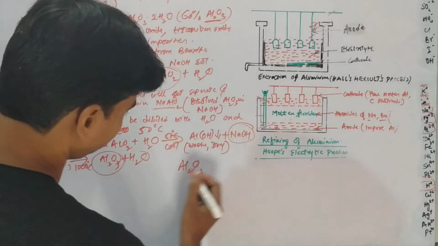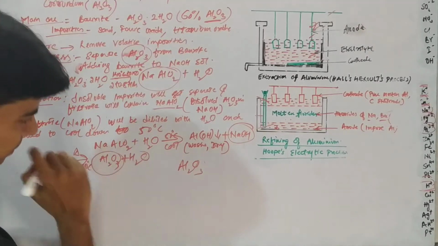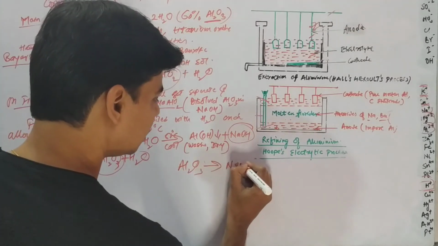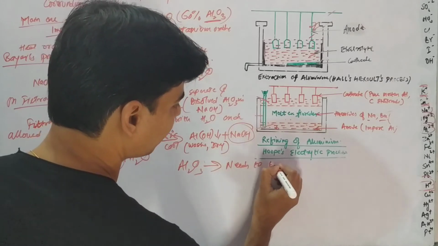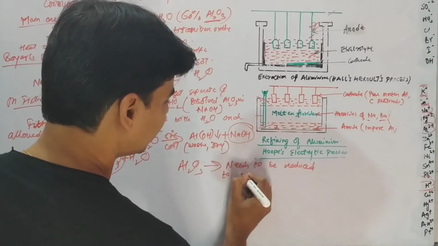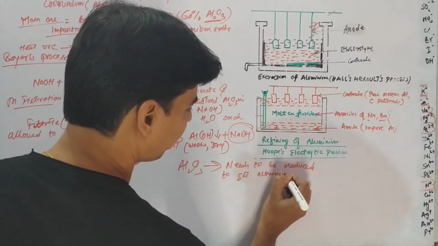So since after Baeyer's process we get alumina, now this alumina needs to be reduced to get aluminium, right?